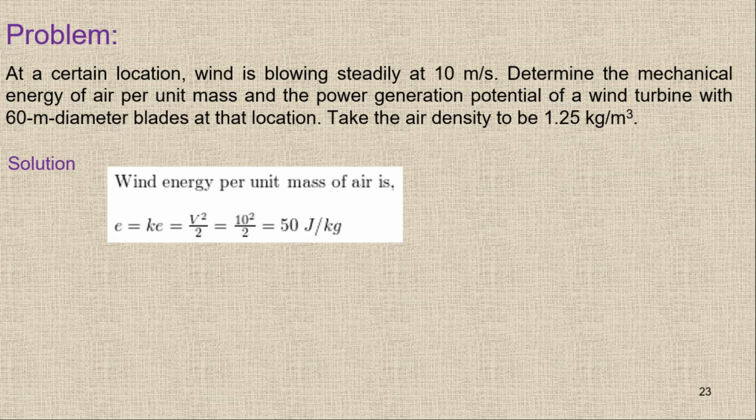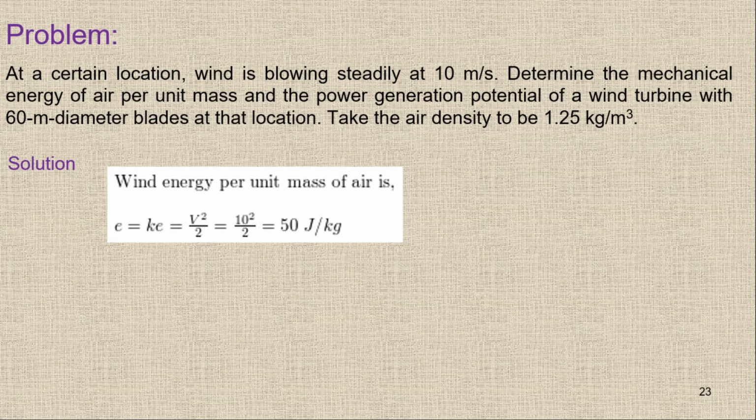So the mechanical energy will be equal to v square upon 2, because we don't have any flow energy, we don't have any potential energy. So I can easily find out the E mechanical, and you will get the answer of 50 joule per kg. This is the wind energy per unit mass of the air, or the mechanical energy per unit mass of the air.